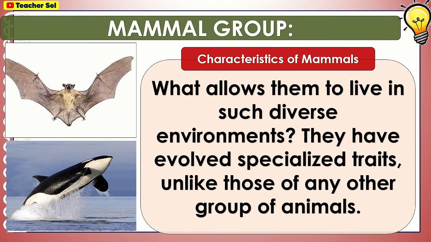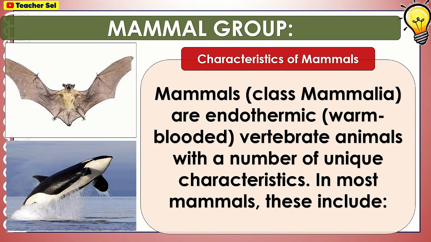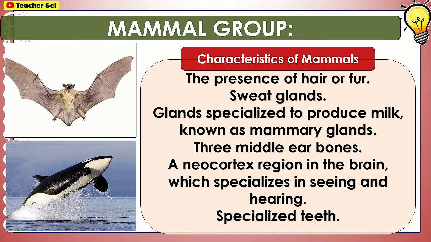What allows them to live in such diverse environments? They have evolved specialized traits, unlike those of any other group of animals. Mammals, class Mammalia, are endothermic, warm-blooded vertebrate animals with a number of unique characteristics. In most mammals, these include the presence of hair or fur, sweat glands, glands specialized to produce milk, known as mammary glands, 3 middle ear bones, a neocortex region in the brain, which specializes in seeing and hearing, specialized teeth,